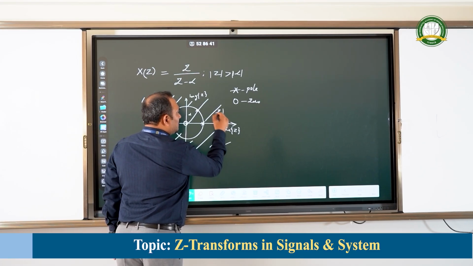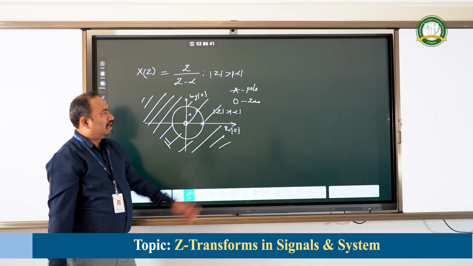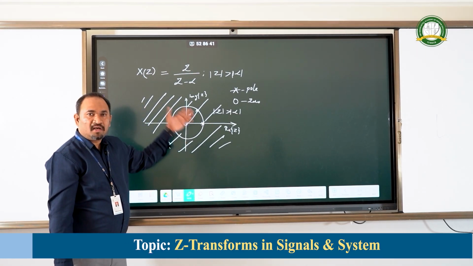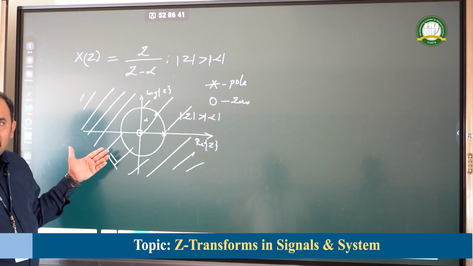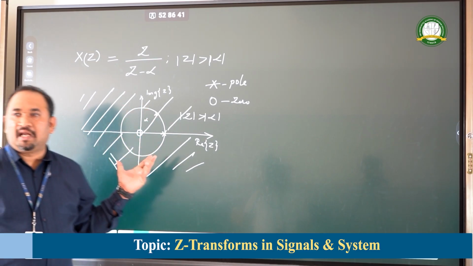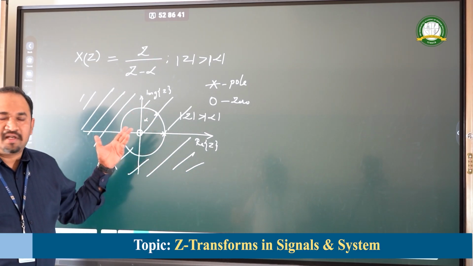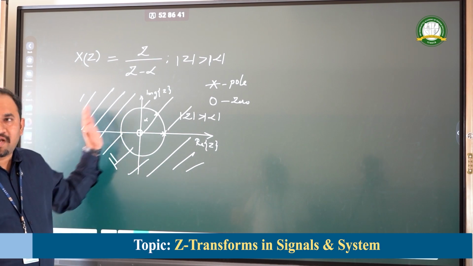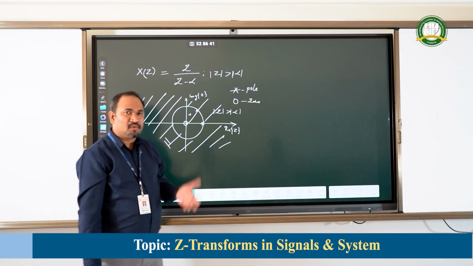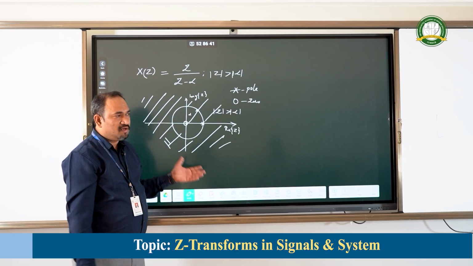The region of convergence is modulus of Z greater than modulus of alpha. Alpha can be either a positive value or a negative value. Therefore, it is a circle. Normally, we represent the region of convergence in the form of a circle. Even without a circle, we can identify the region of convergence down the line. When we discuss that numerical, we'll come to know.